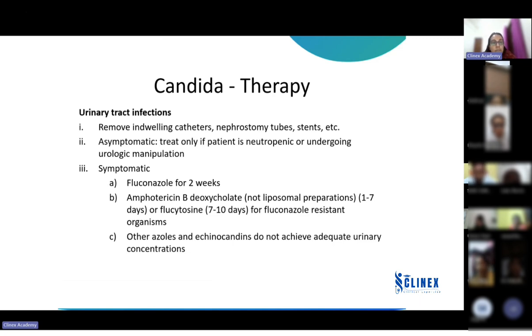Okay, coming to symptomatic candiduria, fluconazole is the drug of choice. Give for 2 weeks. Next, in this case, we can go for amphotericin B, the non-liposomal preparation, for 7 days, or flucytosine for fluconazole resistant cases. Okay.